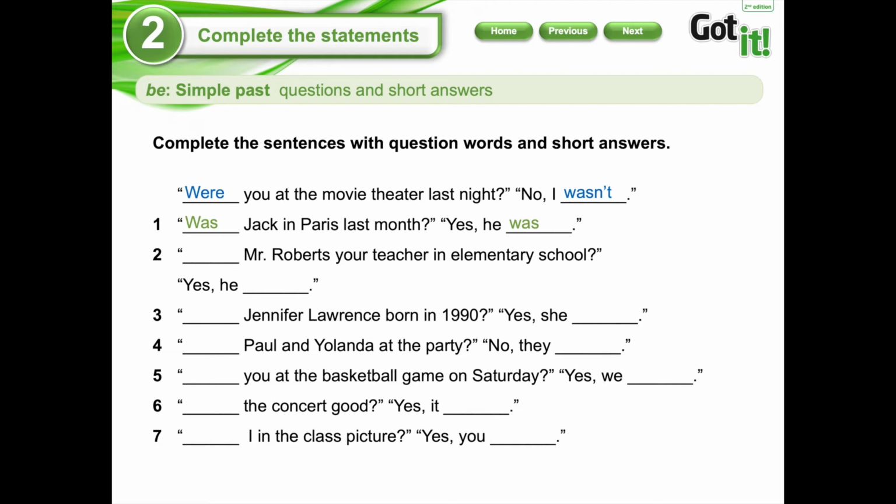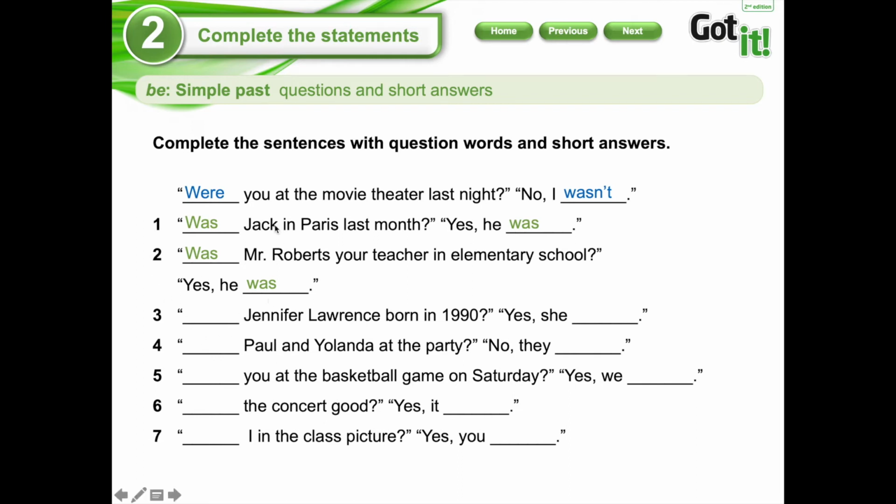Let's go with number 2. Mr. Roberts, your teacher in elementary school. Again, Mr. Roberts is very similar to Jack, so I am going to use was or were. Perfect, was. And then here I have a very similar answer because I have a yes. So yes, he was. Perfect. Number 3 says Jennifer Lawrence, born in the 90s.